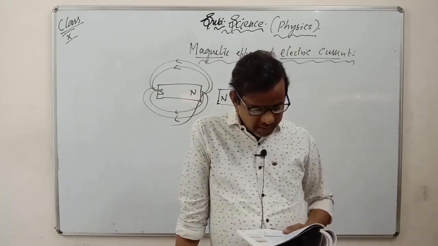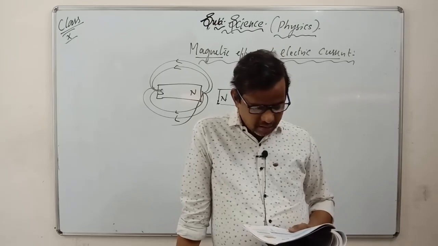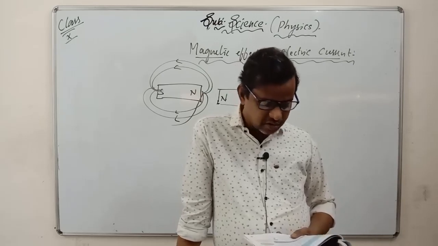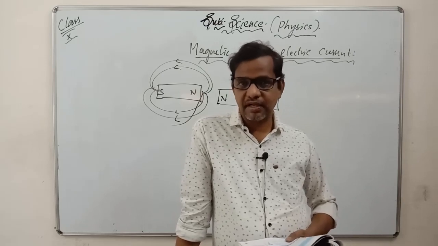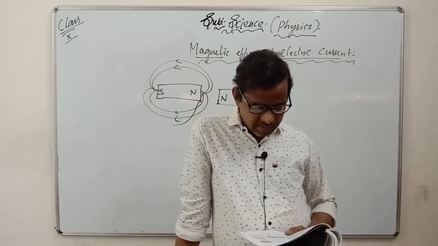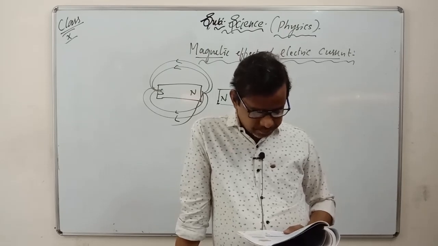One end of the solenoid behaves as a magnetic north pole while the other behaves as the south pole. This is a very important one. You should underline it. One end behaves like a north pole and another end behaves like a south pole.